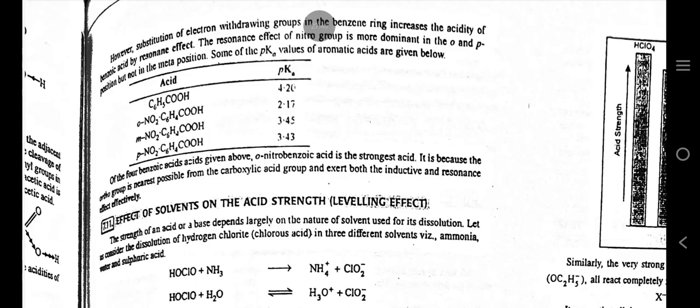However, substitution of electron withdrawing groups in the benzene ring increases the acidity of benzoic acid by resonance effect. The resonance effect of the nitro group is more dominant in the ortho and para positions, but it is not in the meta position. Some of the pKa values of aromatic acids are given below. Look at this.